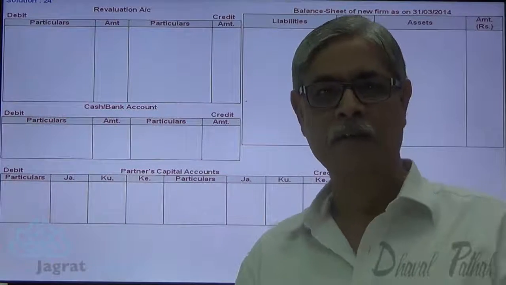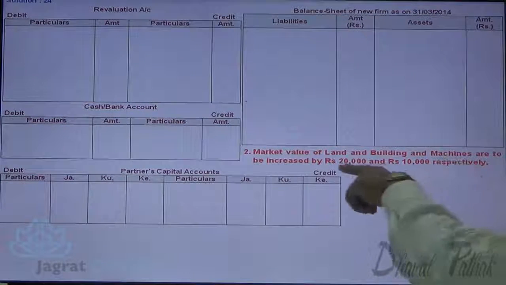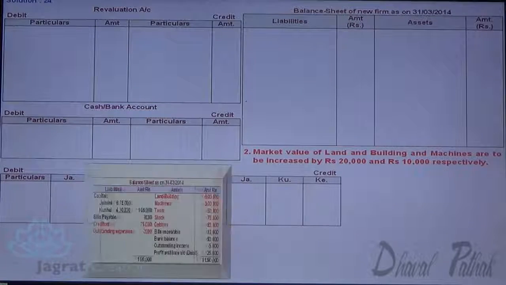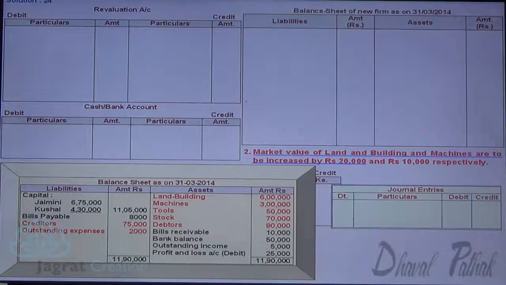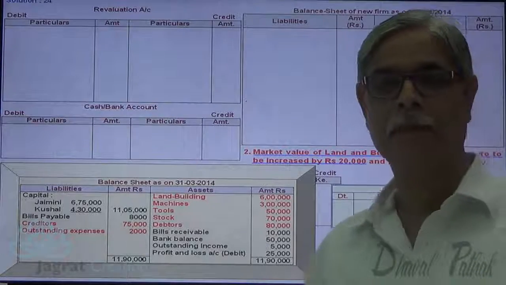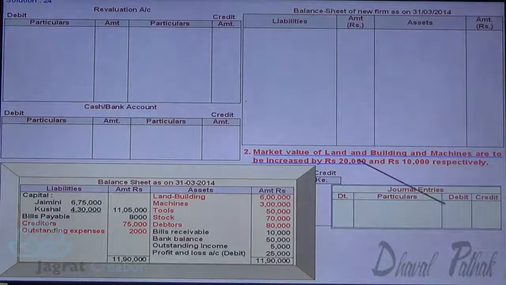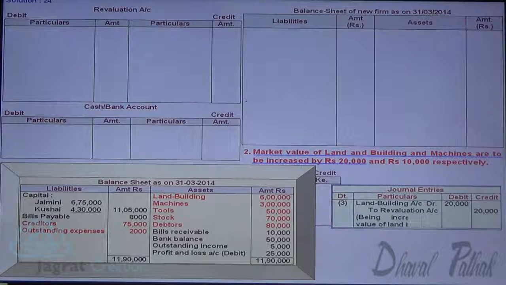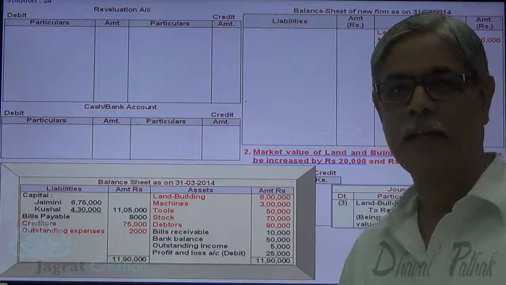First step, I will start with revaluation adjustments. Market value of land and building is increased by 20,000. So, what is the journal entry? Increase in market value of land and building. It's a gain, revaluation account credit. So, land and building account debit 20,000 to revaluation account credit 20,000. Building is 6 lakhs. Increase 20,000 added there. So, new value 6 lakh 20,000 will appear in the balance sheet.